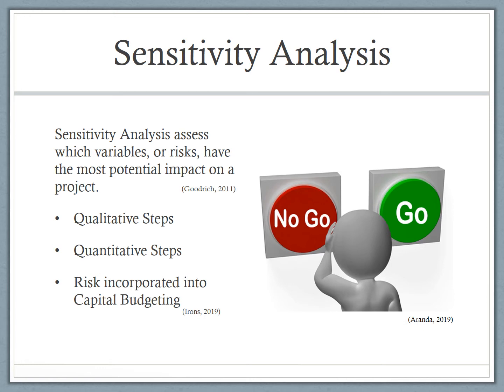As discussed before, capital budgeting is a process. There are qualitative and quantitative steps for sensitivity analysis taken as part of the investment screening step on the capital budgeting process. Qualitative variables is information that is not able to be measured numerically, while quantitative focuses on numerical analysis. After we talk about these steps, we will discuss how risk is incorporated into capital budgeting.